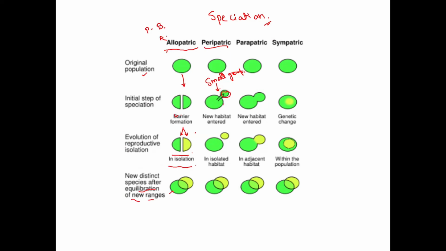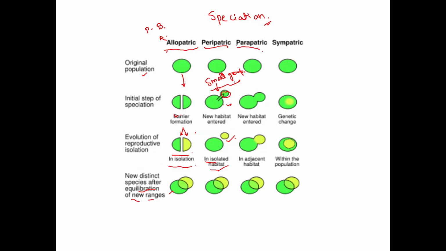A small group breaks off from a large one and gets isolated. Because it's a small population, genetic drift plays a big role in rapid evolution. In an isolated habitat, it is only for a small group, just like allopatric.